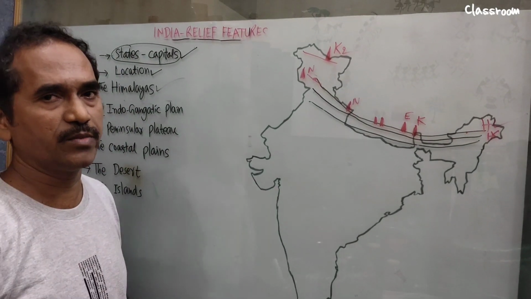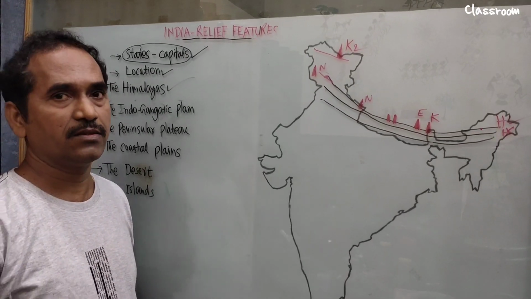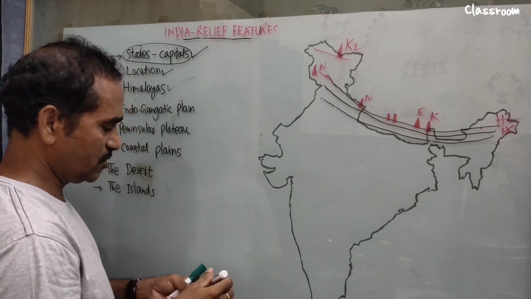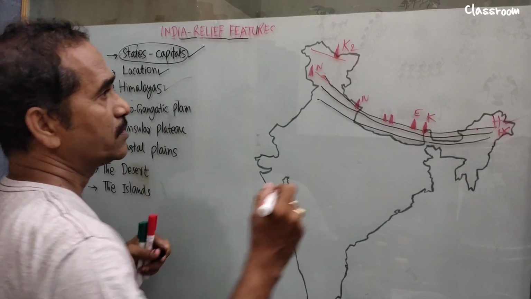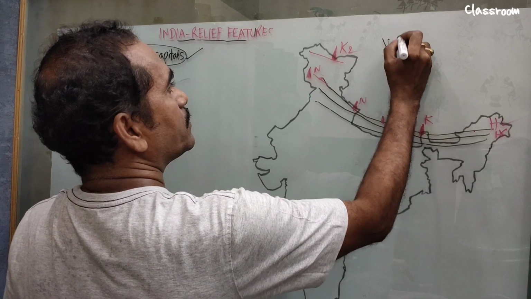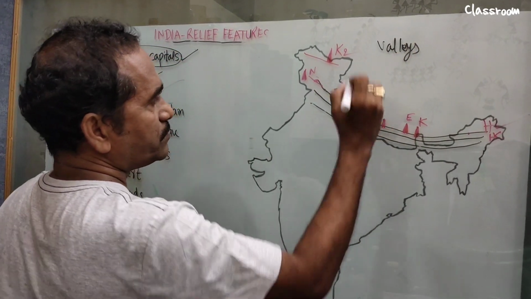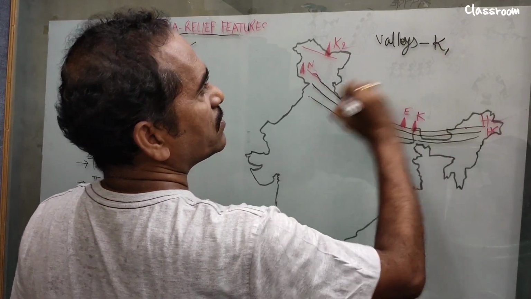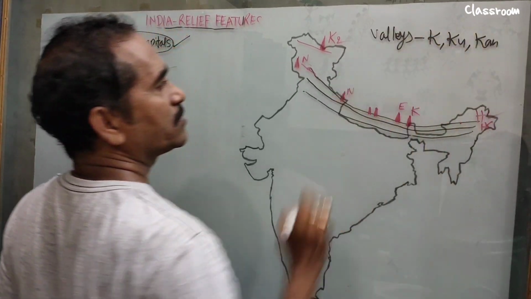The second one is very important because the duns, valleys and hill stations are located on Himachal, the second range. Let's look at it. They ask you first, we take valleys. Now, here, Kashmir Valley, valleys. Kashmir Valley, then what else? Kulu and Kangra valleys, three valleys.